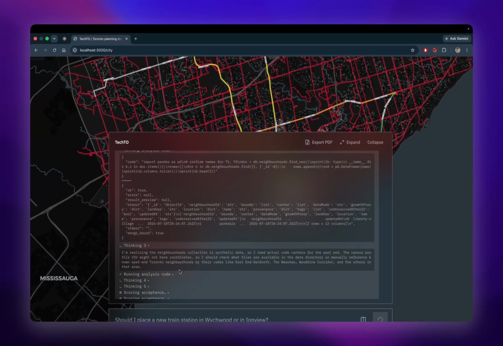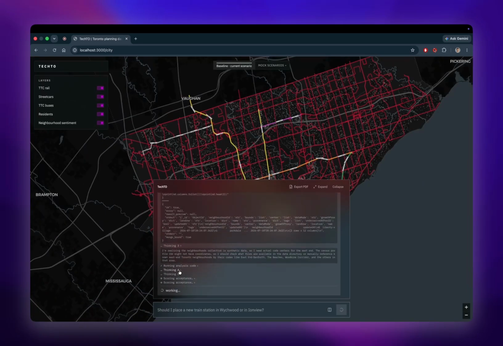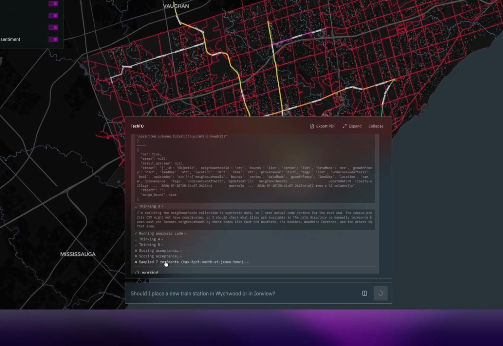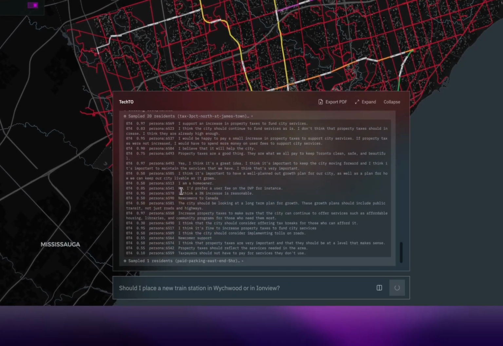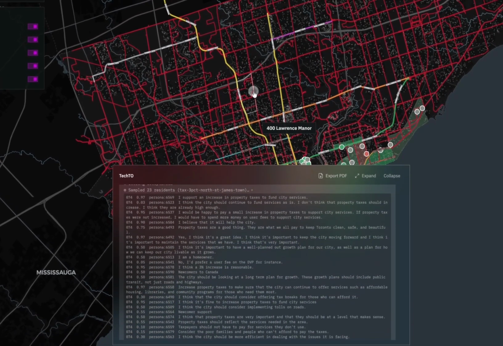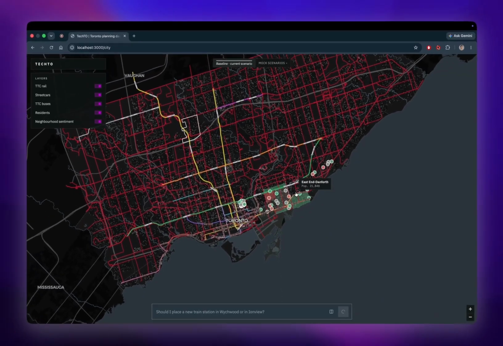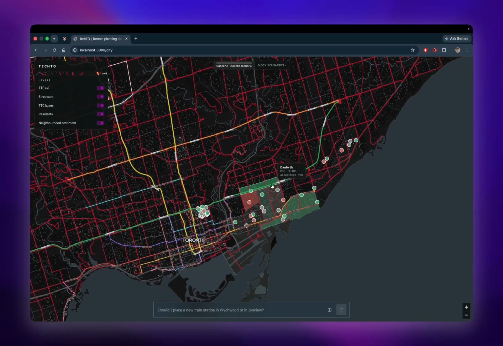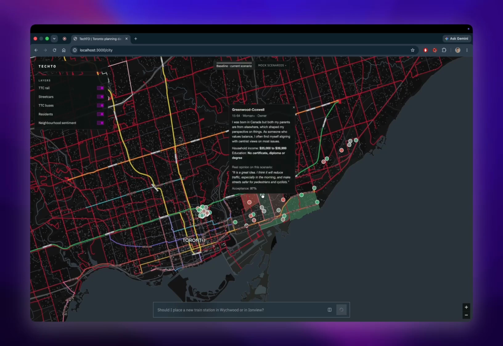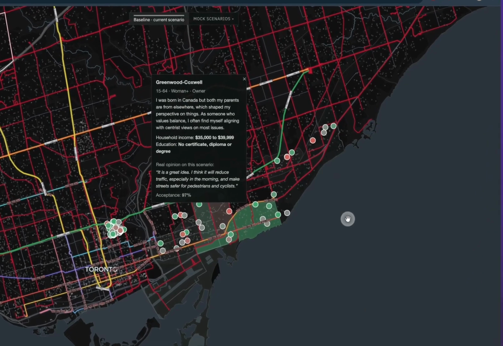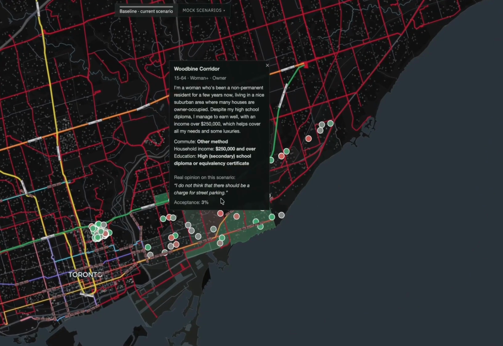So every point on our map represents a grounded resident profile built from over 165,000 individual records in Stats Canada through their census files. We then look at those records across all the neighborhoods and incorporate different political attitudes from the election study. We then supervise a model using more than 32,000 real human responses from various consultations and open-ended surveys, then calibrated it using reinforcement learning through group relative policy optimization.